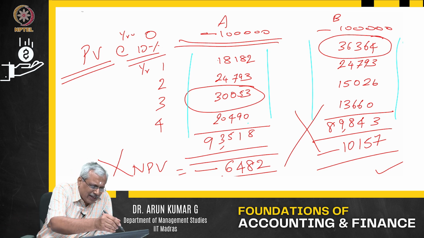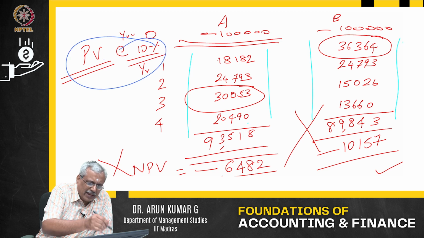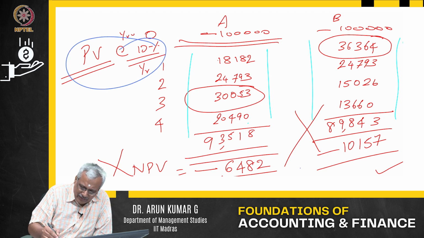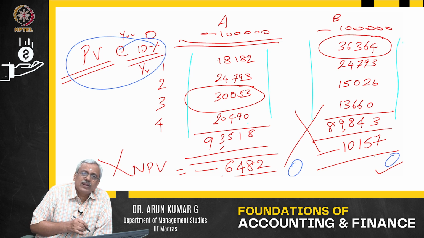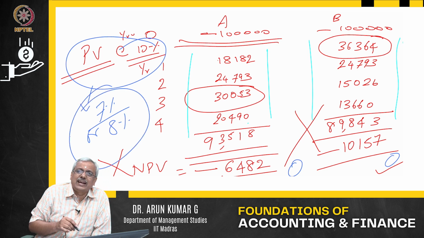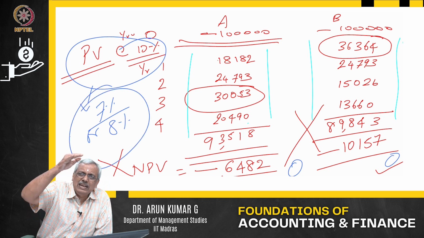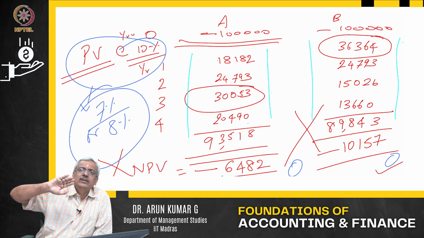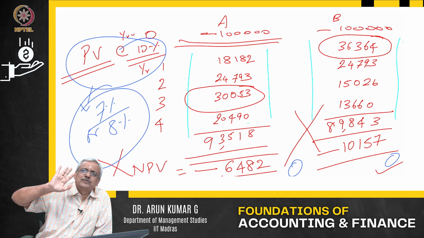At some particular rate, if I do the discounting, this NPV will be 0. Can I discount it at 7%? Will it be 0? Or can I discount it at 8%? Will it be 0? Whatever it is, that is the minimum threshold where you make no loss, no profit on this particular project.